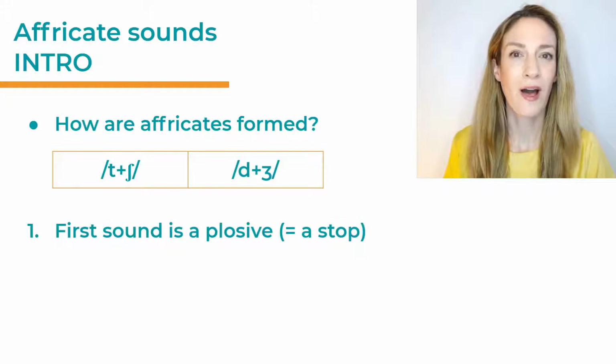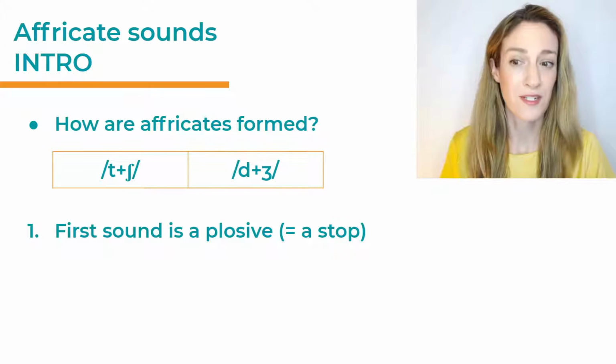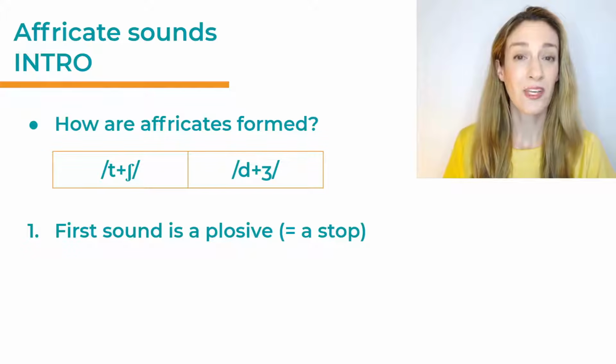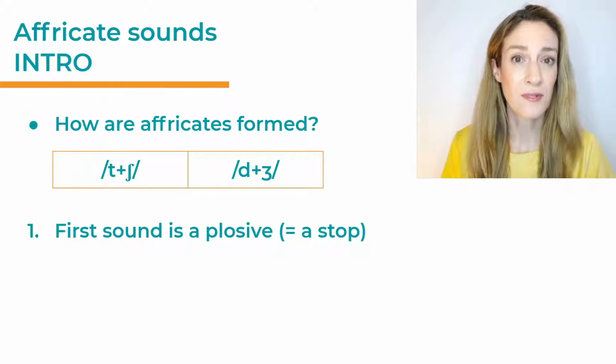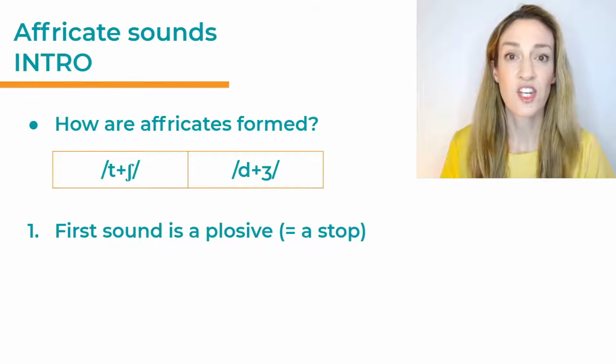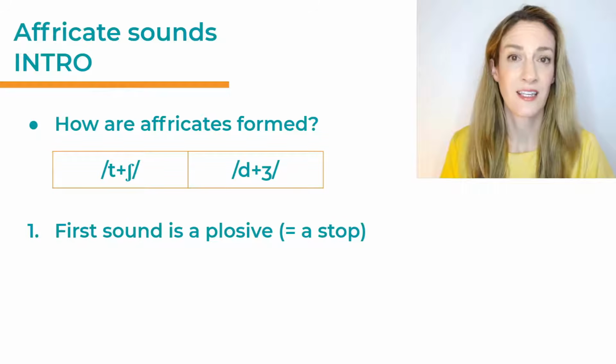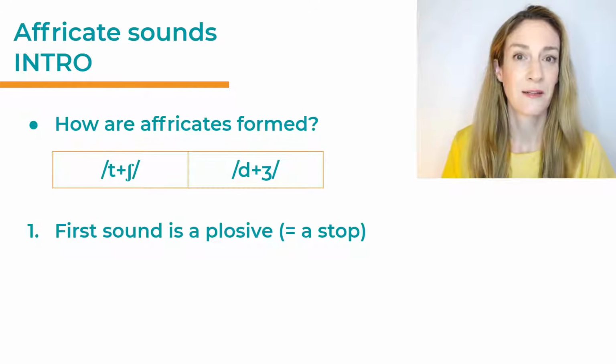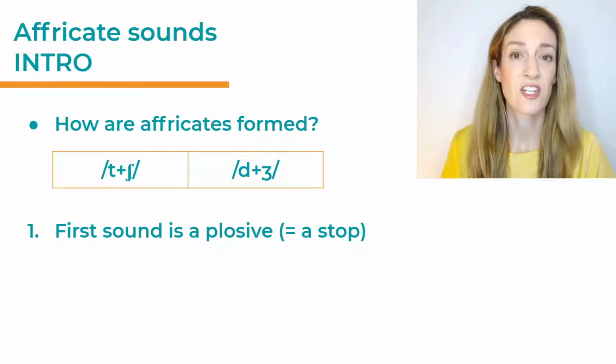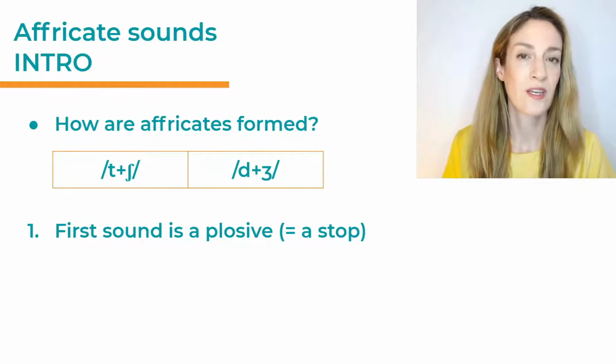So how are affricates formed? When you have a look at the phonemic transcript, you can see that ch and j both consist of two individual sounds. We have a plosive first, t or d, and the second sound is a fricative, sh or zh.